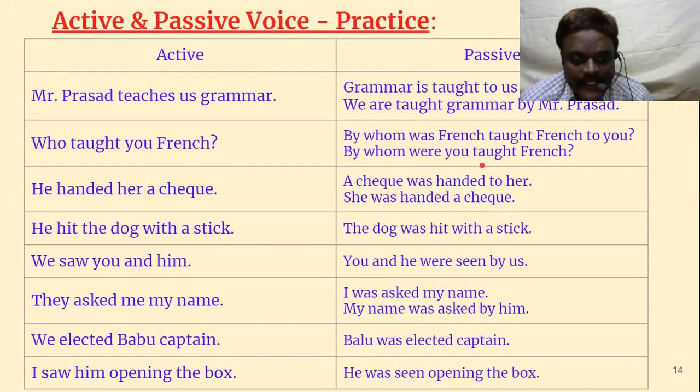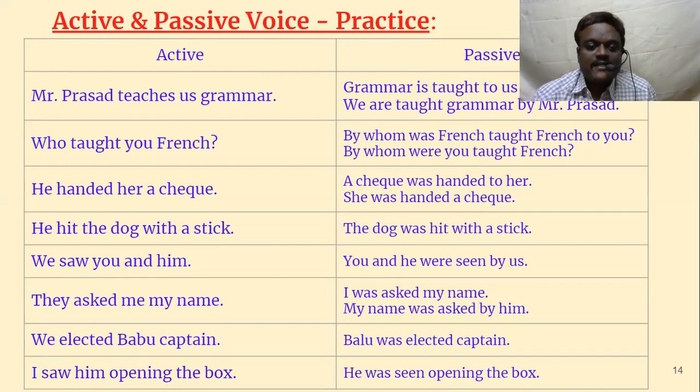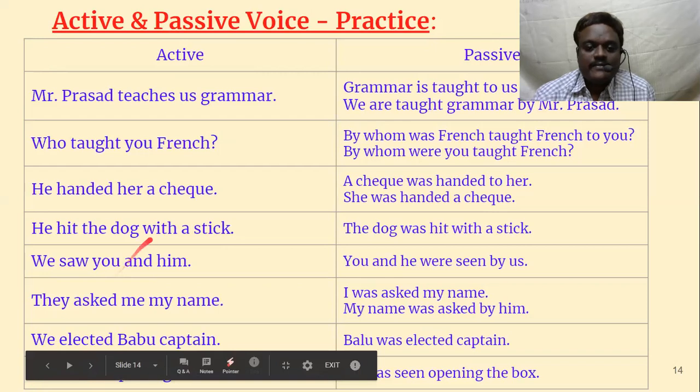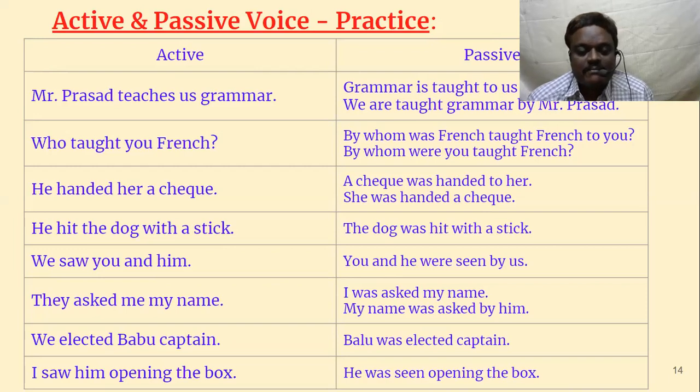I saw him opening the box. So what is the verb here? Saw is the verb, and him is object. Opening the box is an adjunct, so that's not object. So him has to be brought forward. When we bring him as a subject, it becomes he. So he was seen. Saw becomes was seen. He was seen opening the box. By me is not necessary.